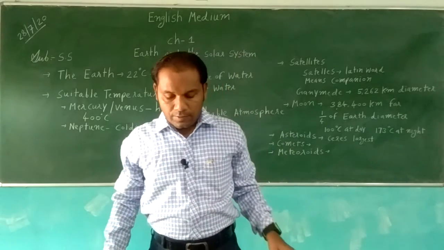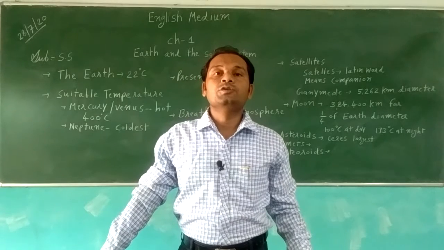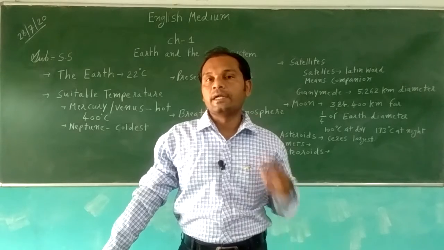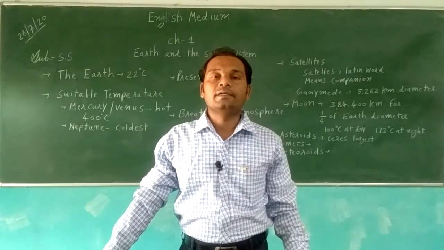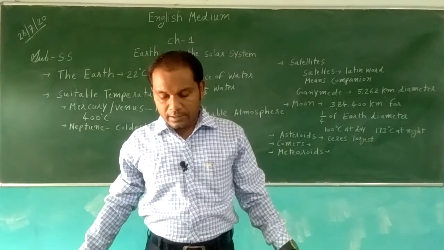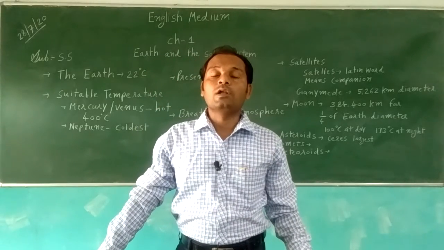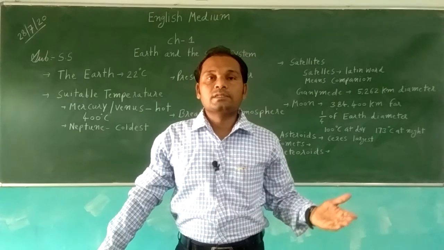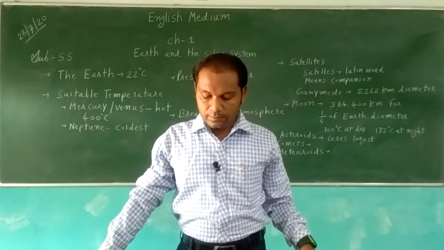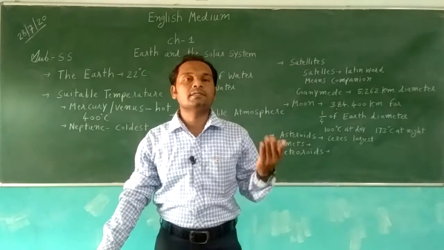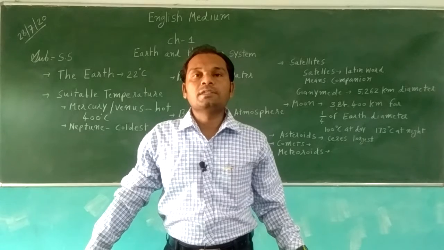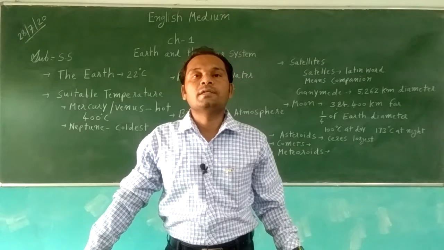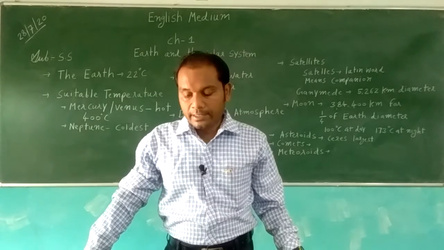In short, you can see that it has a huge structure. There are poles and an equator, and it is spherical in shape, like a ball, with two poles. Human beings can survive on the Earth. It is a unique planet because living things and living creatures are present on the Earth. That's why it is called a unique planet.